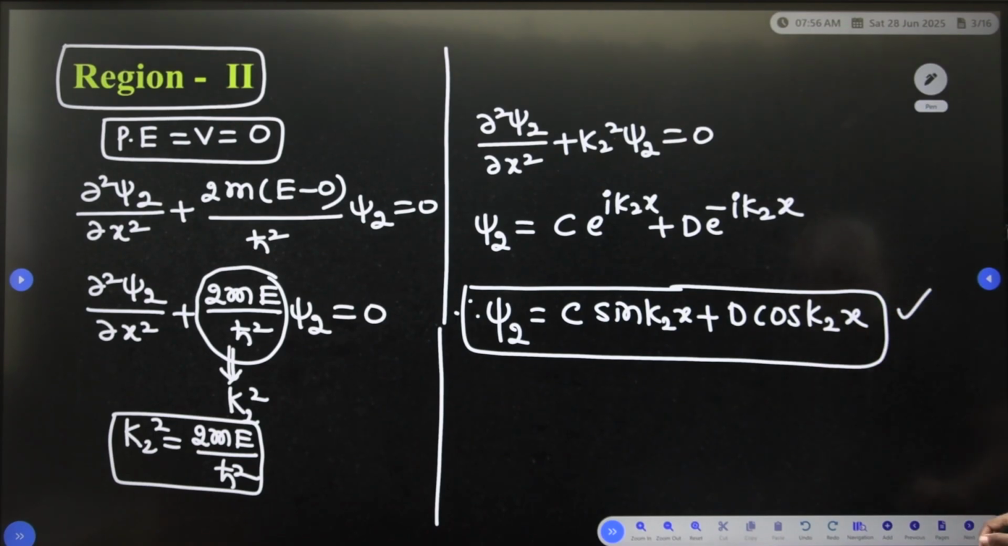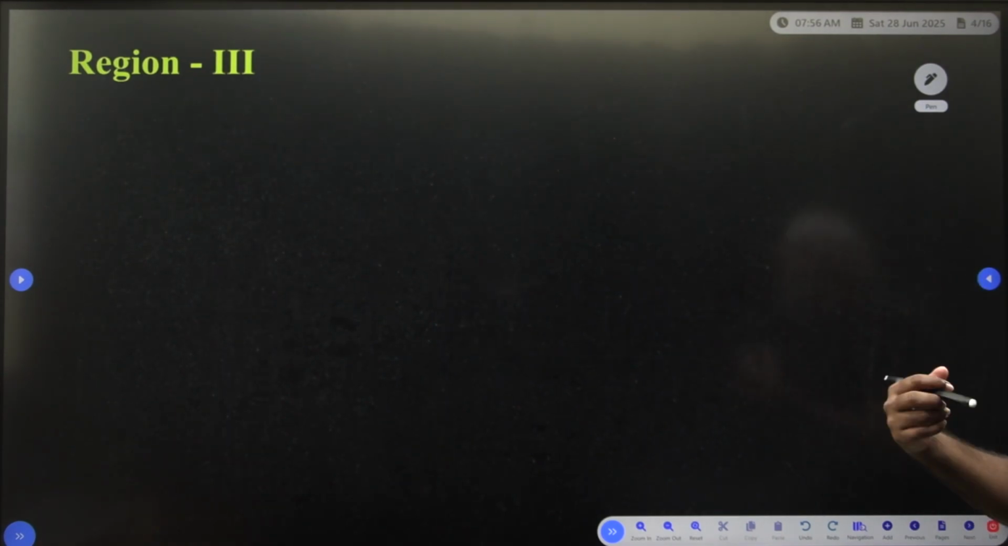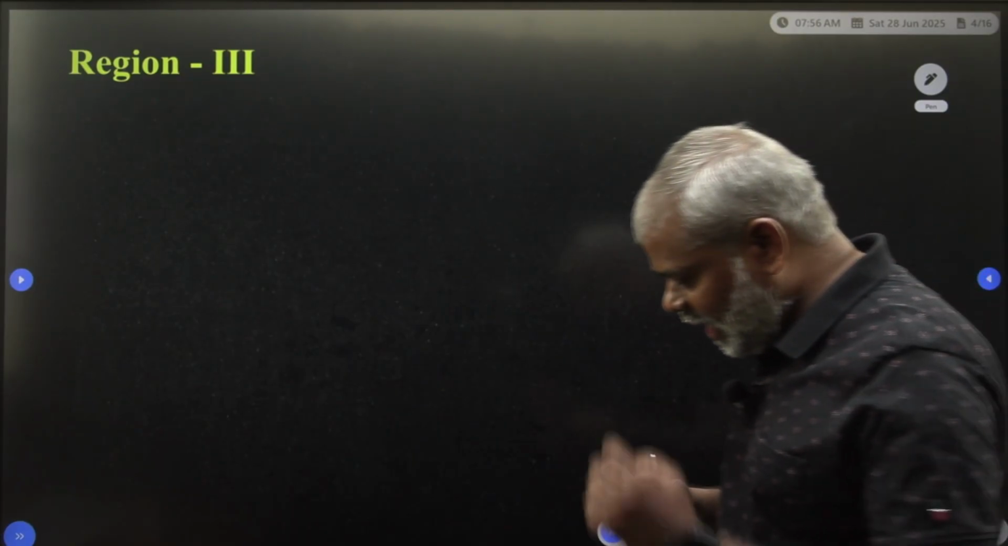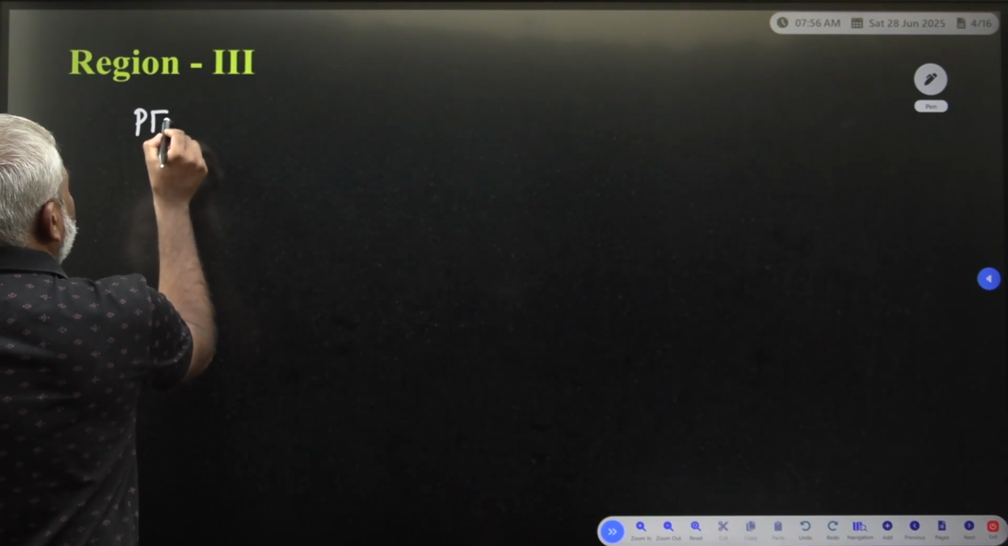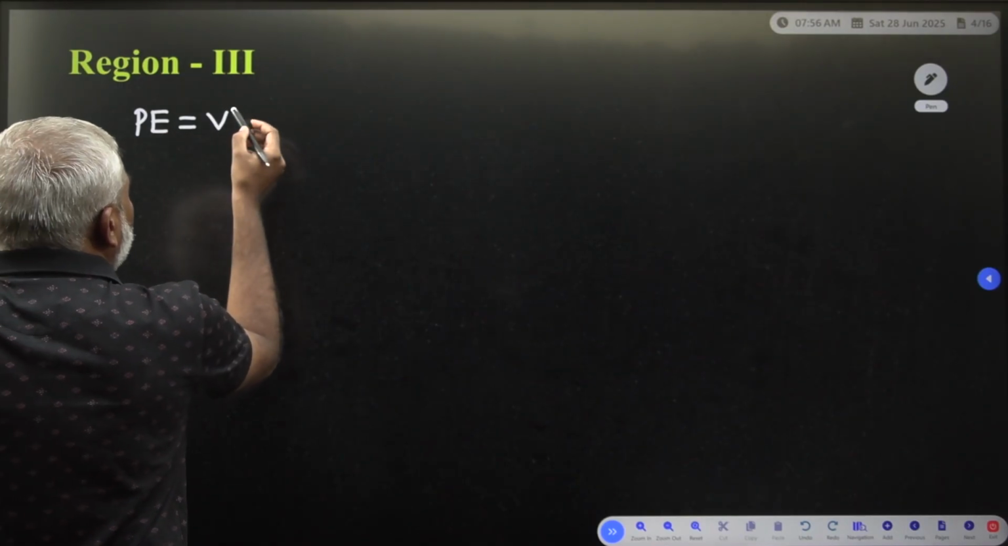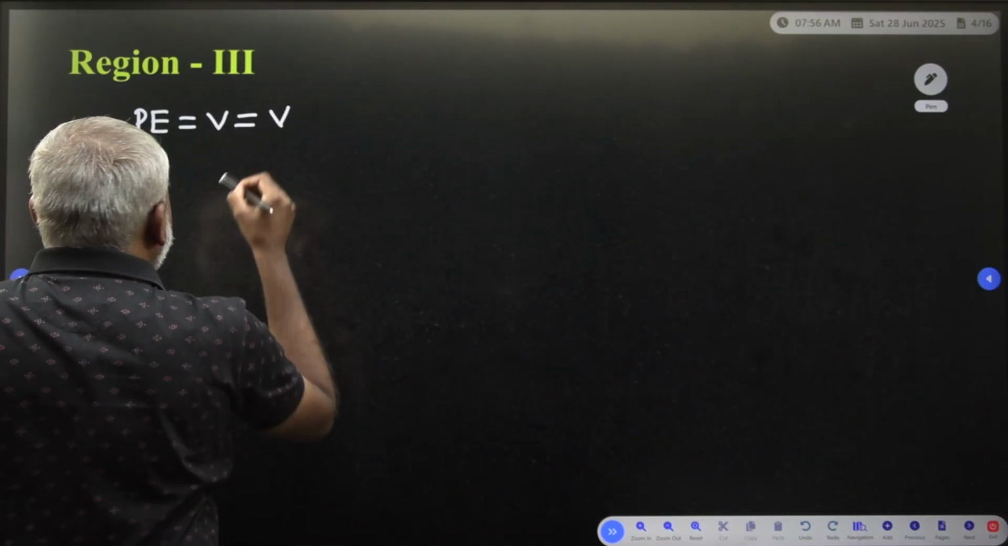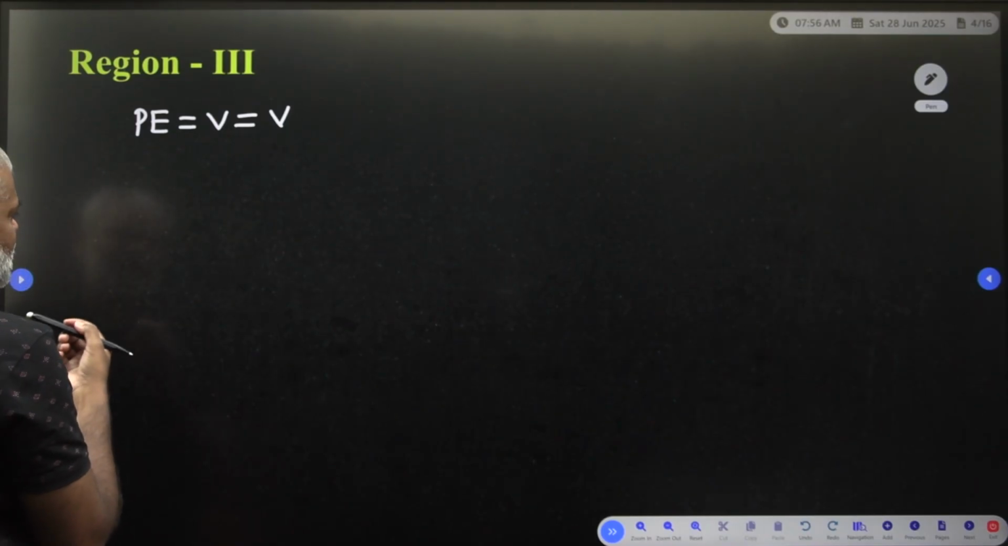Now we have to apply the Schrodinger wave equation in region 3. In region 3, what is that? The potential energy is equal to V. So V is the potential energy existing in region 3.